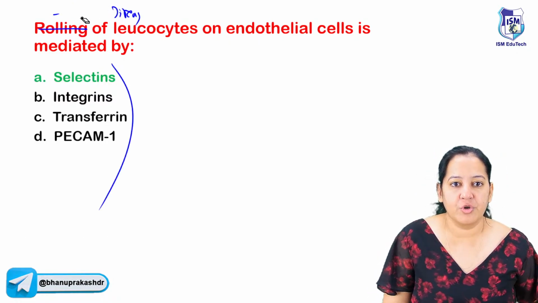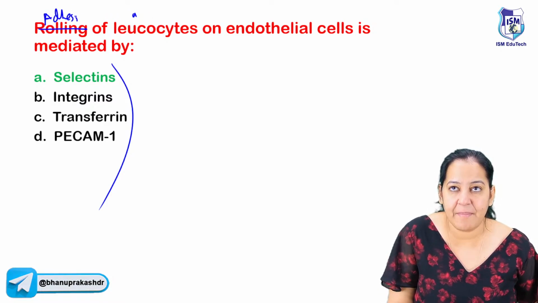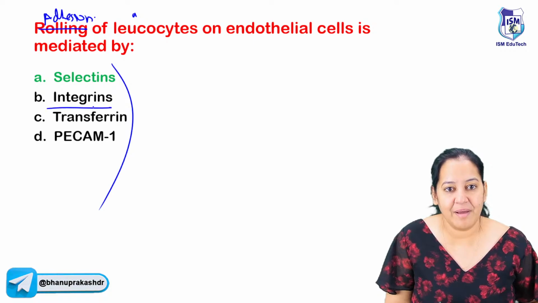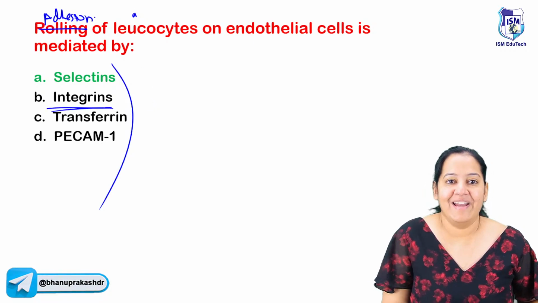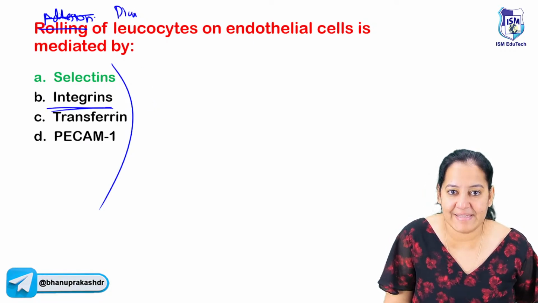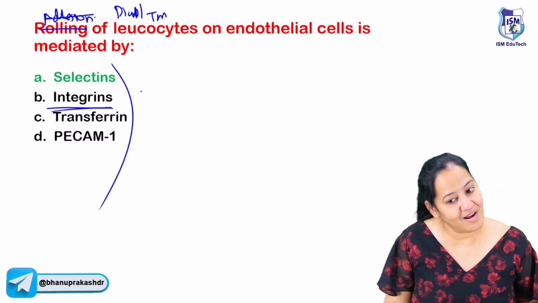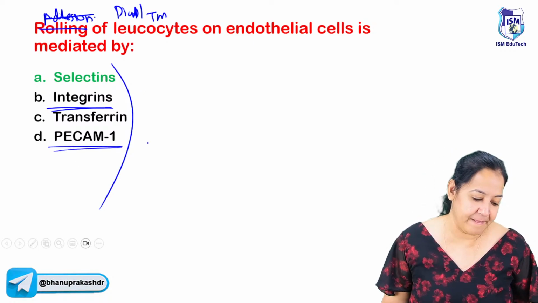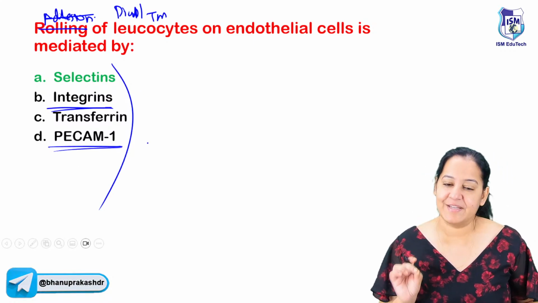But if I change the question to adhesion instead of rolling, then I am asking about the fourth and the fifth pair. In that case, my answer is integrin, beta-2 and beta-1. And if I ask you the question diapedesis or transmigration, I'm asking the last pair. So my answer is PECAM with PECAM. So questions are super simple if you understand the concept.